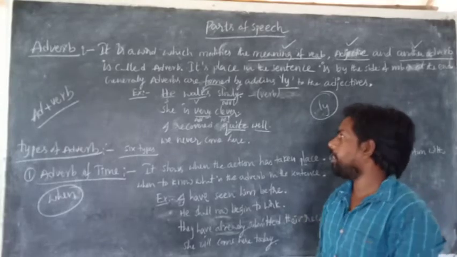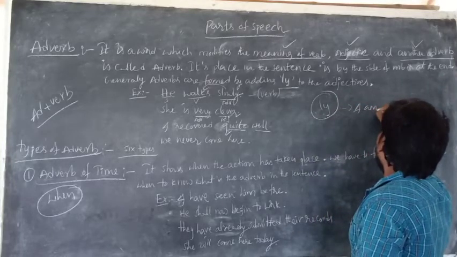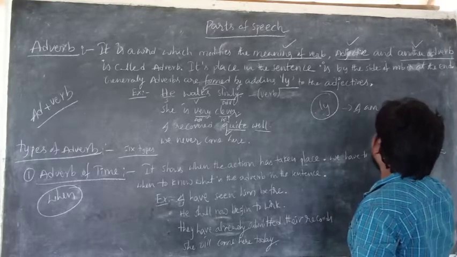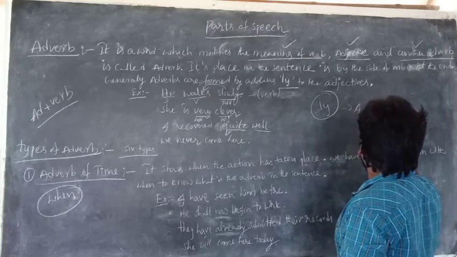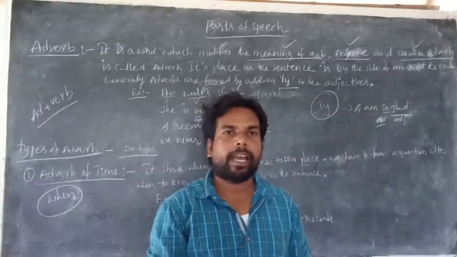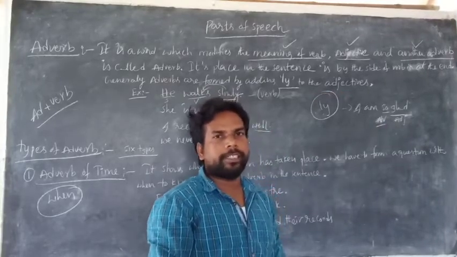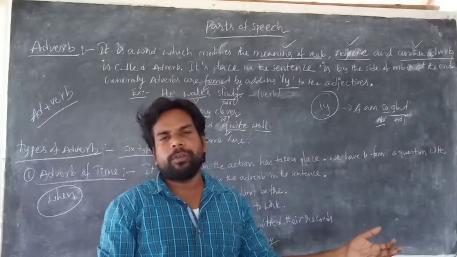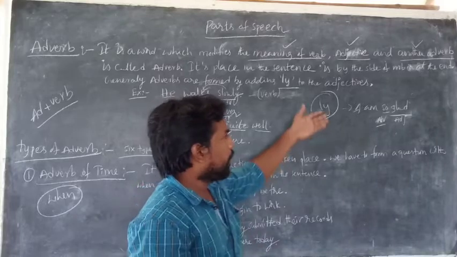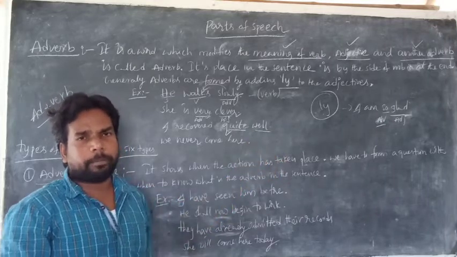So one more example. I am so glad. Here glad is the adjective. Happy. So glad. How much glad? So is called an adverb because the word so modifies the adjective. Is it clear? And she is very beautiful. Beautiful is the adjective. Very modifies the adjective. So it is called an adverb. This is the second function.